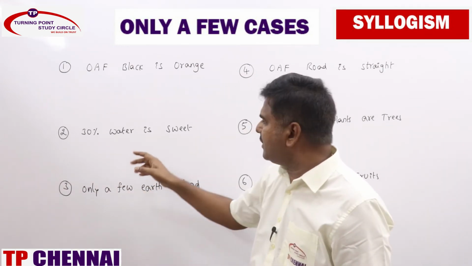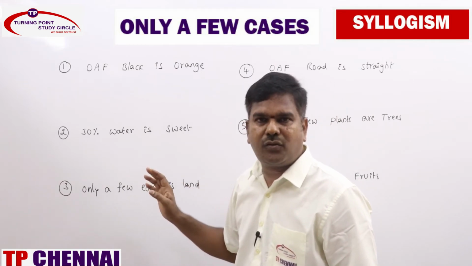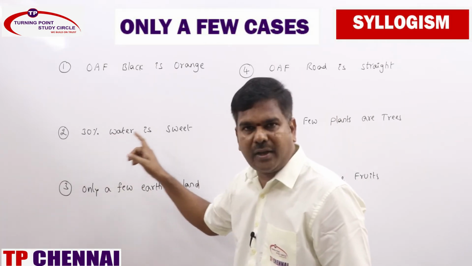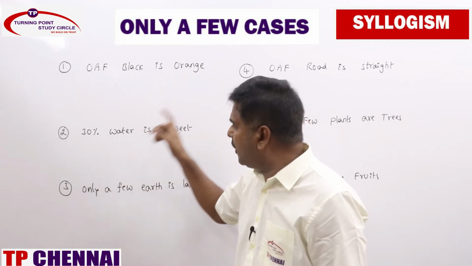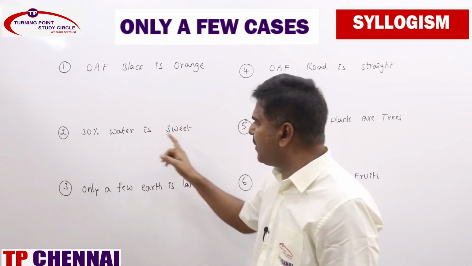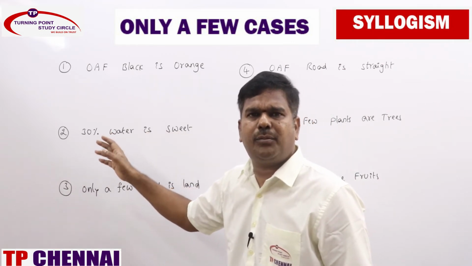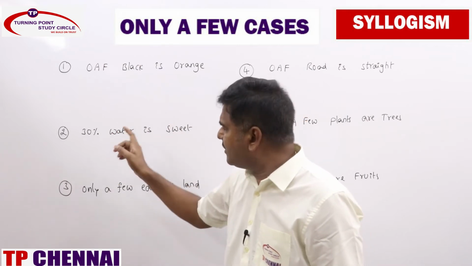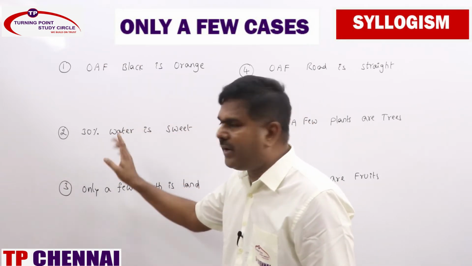The second one, 30% water is sweet. So what are all the immediate inferences you will be getting? Only a few directly implied by O statement, only a few can be converted into I statement. So directly implied by O statement, you will be getting some water is not sweet. No need to say that 30% water is not sweet, nothing like that. Some water is not sweet. Clear? And the next one, some sweet is water.